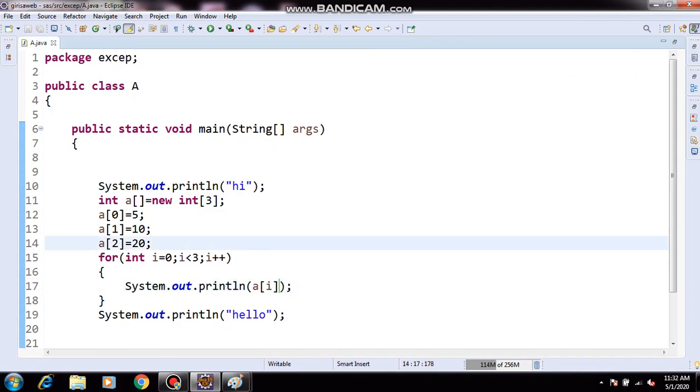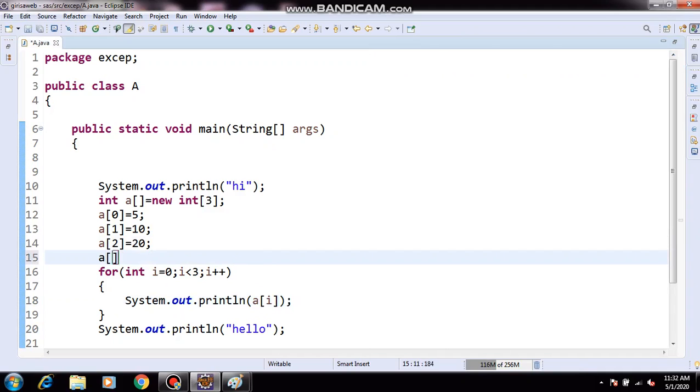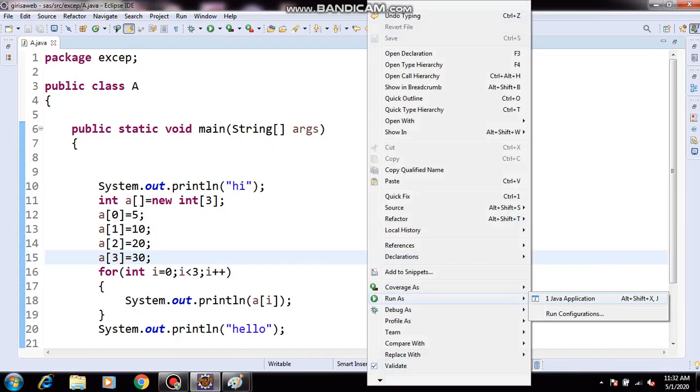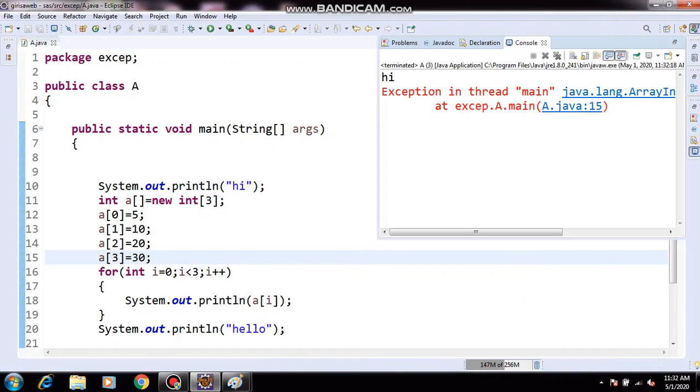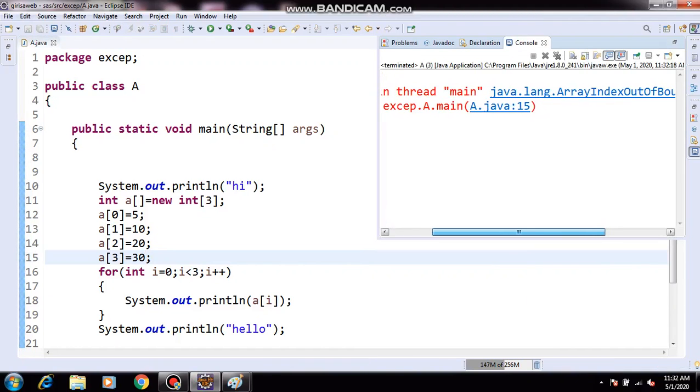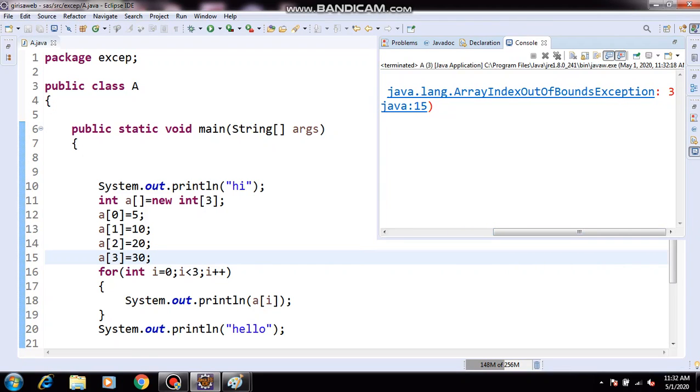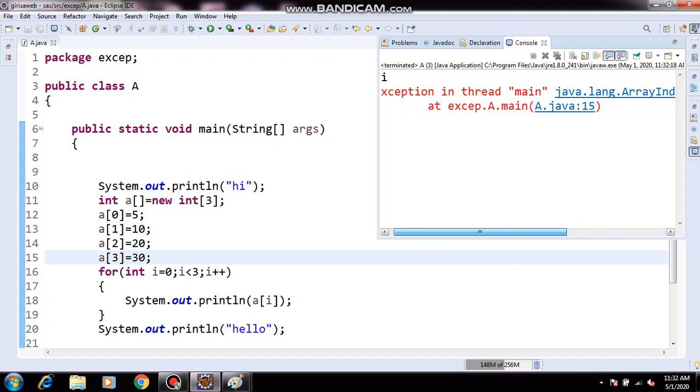Now what I am doing is giving a of 3 equals 30. Now will the exception rise or not? Definitely the exception will rise. Which exception will rise? java.lang.ArrayIndexOutOfBoundsException.